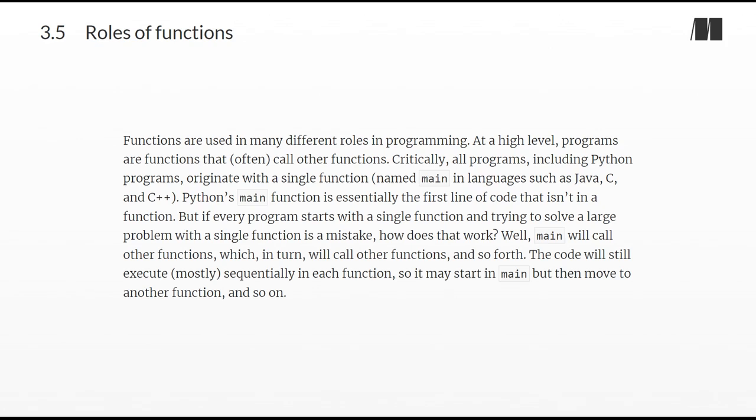But if every program starts with a single function, and trying to solve a large problem with a single function is a mistake, how does that work? Well, main will call other functions, which in turn will call other functions, and so forth. The code will still execute, mostly, sequentially in each function, so it may start in main but then move to another function, and so on.